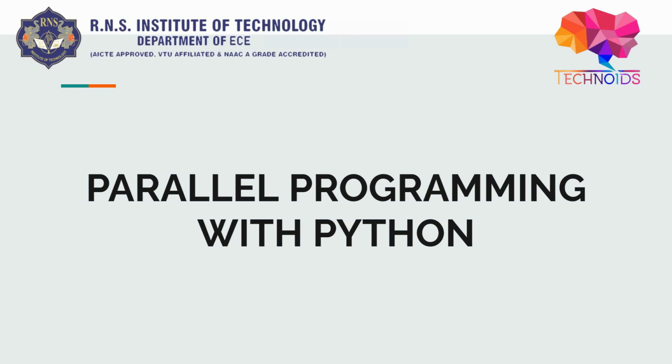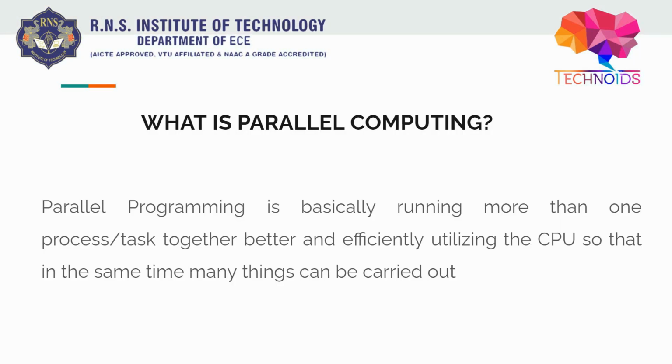Now let's get straight into the topic. What is parallel computing or parallel programming, whatever you want to say? Parallel programming is basically running more than one process or task together and utilizing the CPU more efficiently, so that many things can be carried out at the same time.